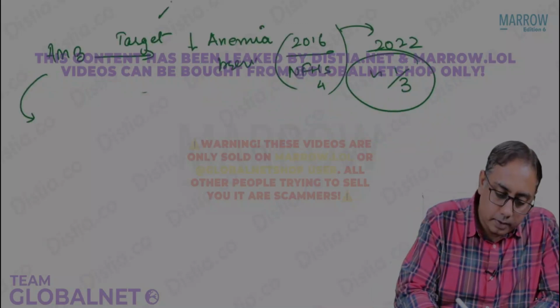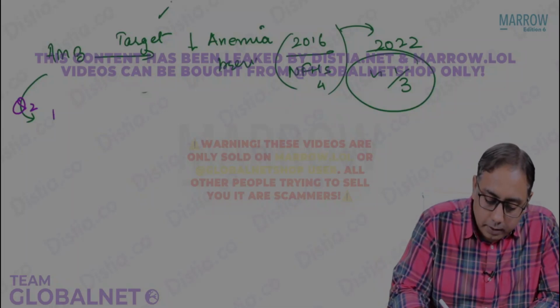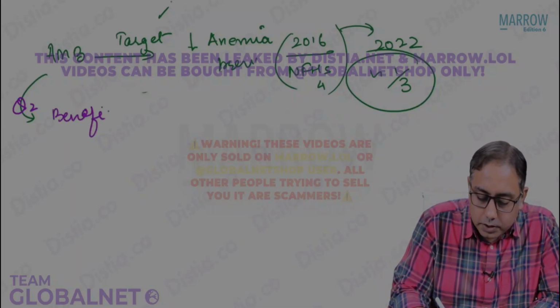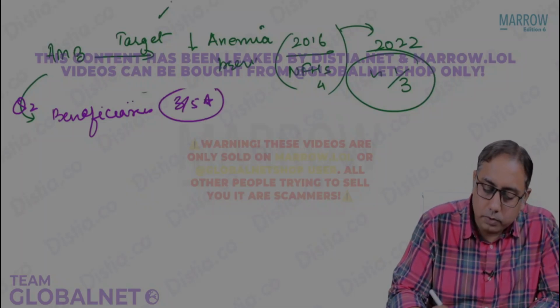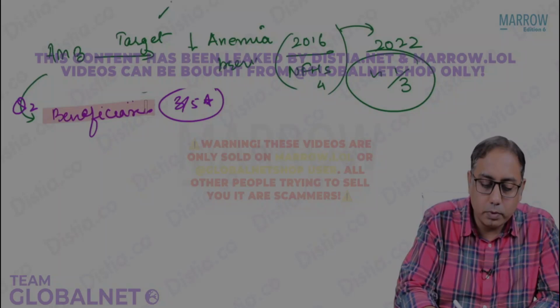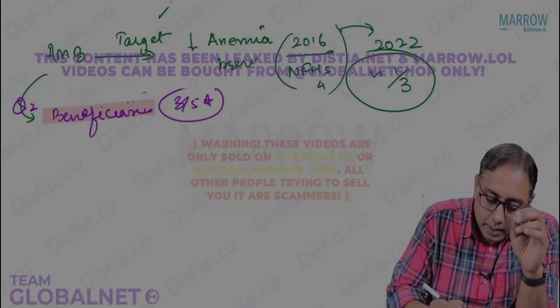Question number 2. In Anemia Mukt Bharat, who are the beneficiaries? So that could be again your 3 by 5 star MCQ. This could be your probable MCQ. Who are the beneficiaries in the Anemia Mukt Bharat? So the beneficiaries can be asked in your exam.